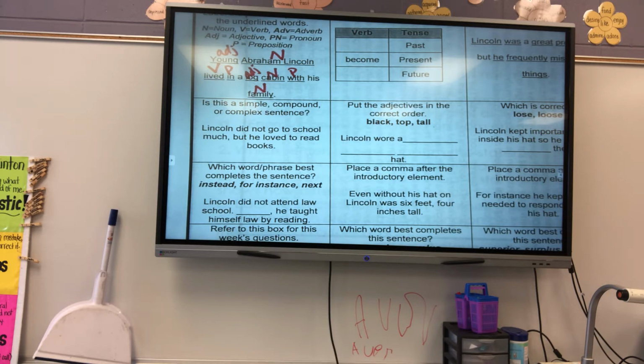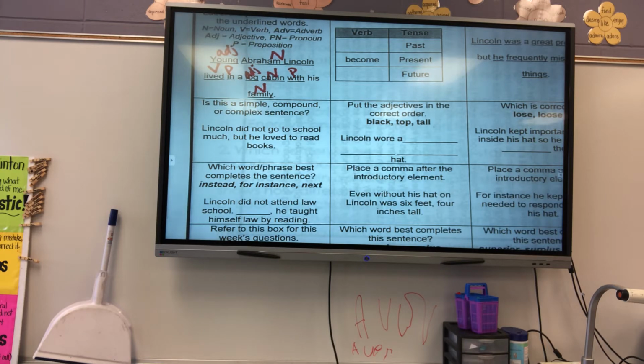That's one of our fanboys. So on the left side of that, Lincoln did not go to school much. Is that a complete sentence? Yes, I could put a period there and that would be a complete sentence.